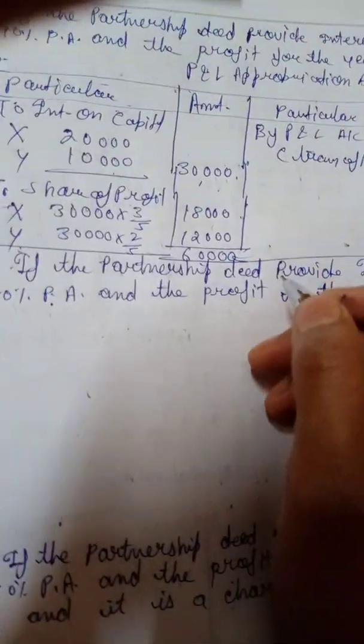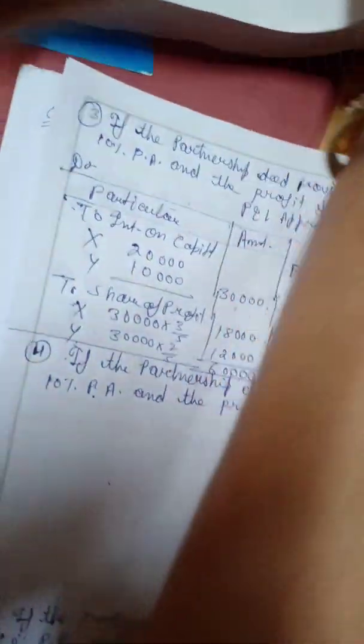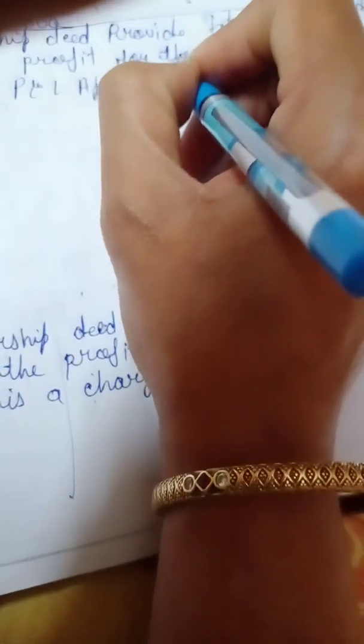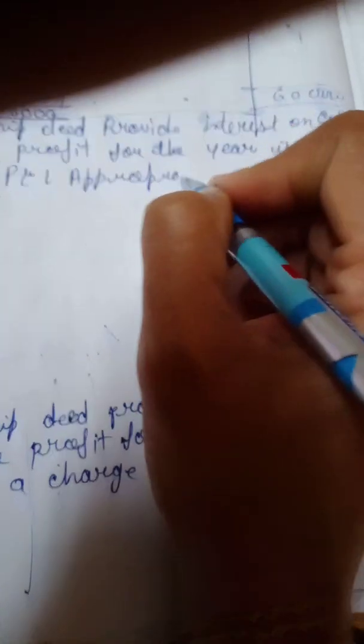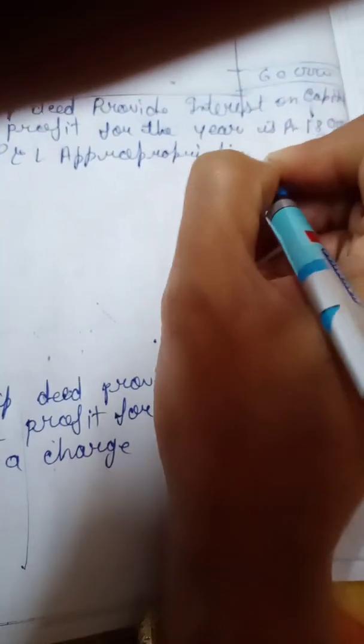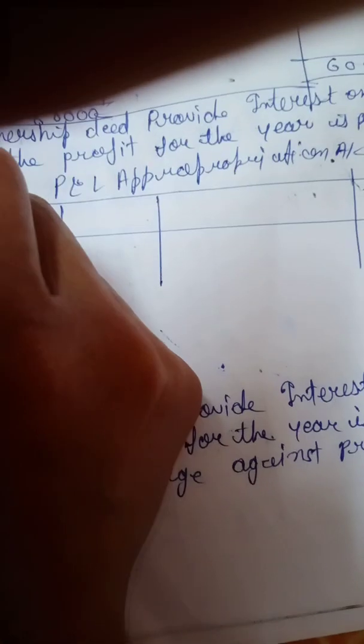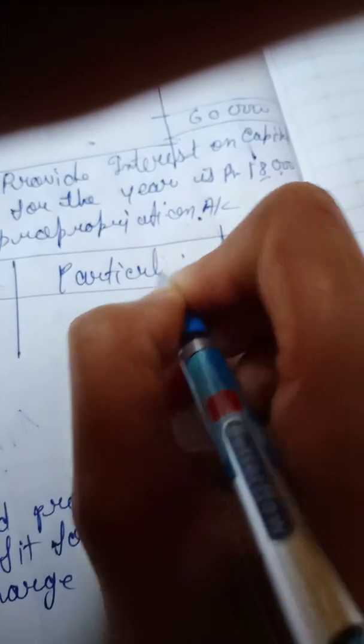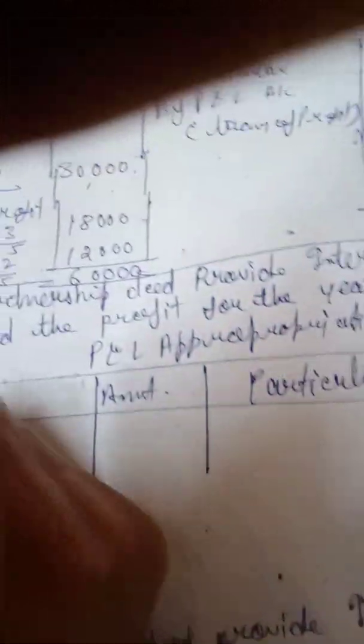So we will write P&L account, P&L appropriation account, particular amount, credit and debit.